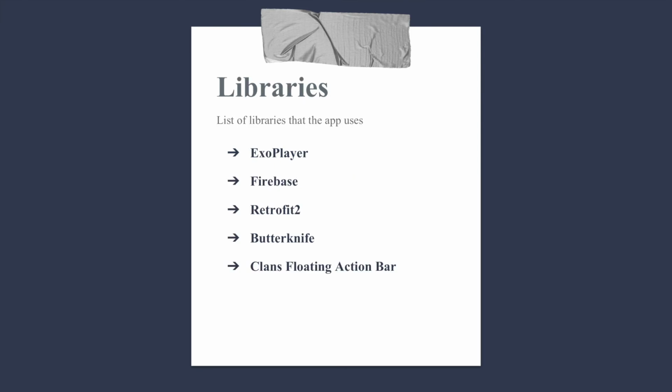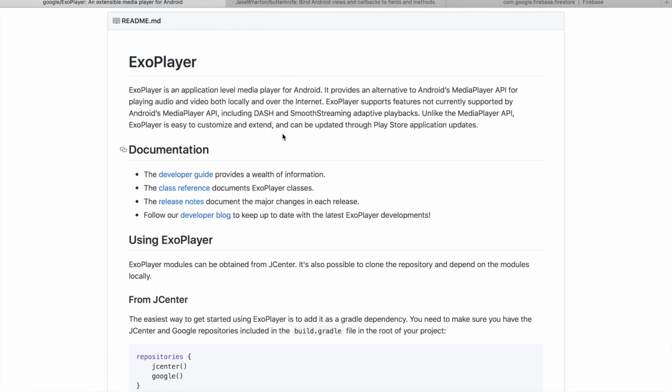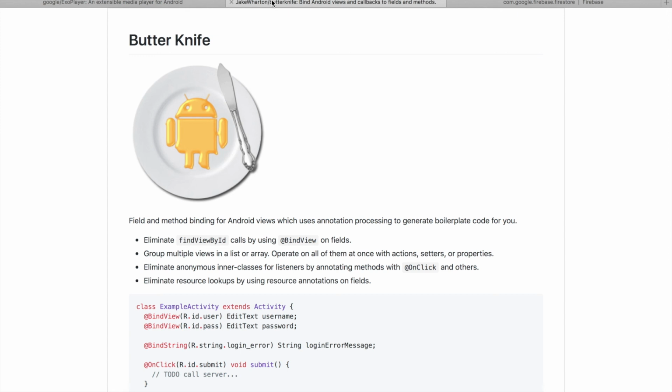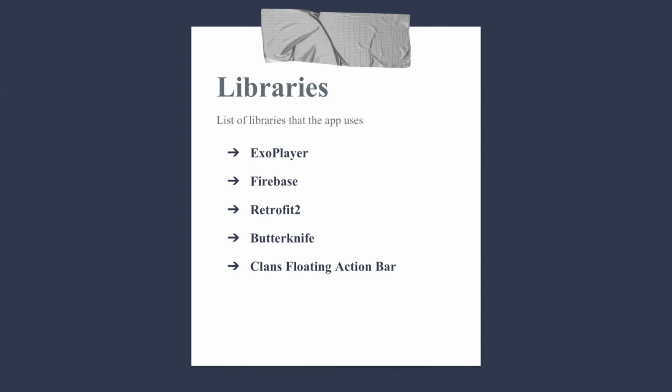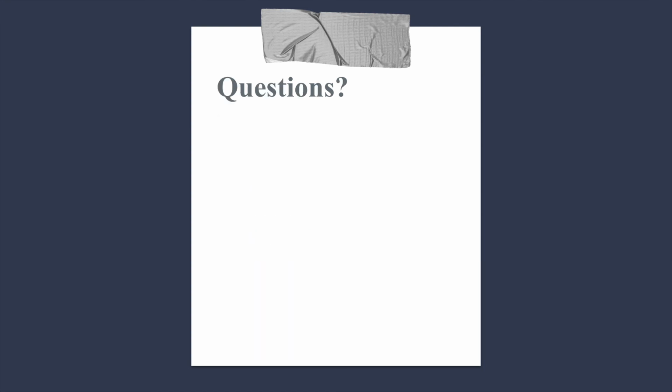The libraries that we use for this project. Once again, we use Exoplayer for our media streaming, Firebase for our storage of our songs and user data, Retrofit 2, and Butterknife, which is used for our view binding. It's much easier to use than just using findViewById, as you can see right here. And we use Clans' floating action button library to implement our floating action button. And if you have any other questions, I believe that's it.